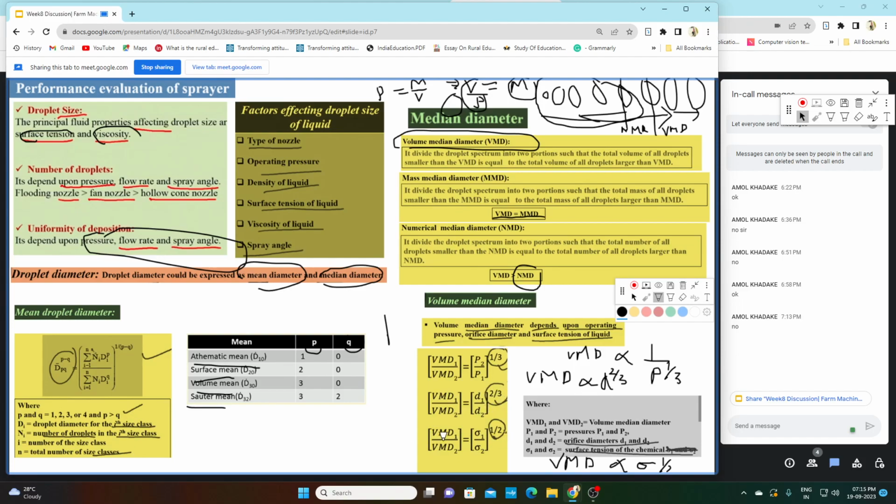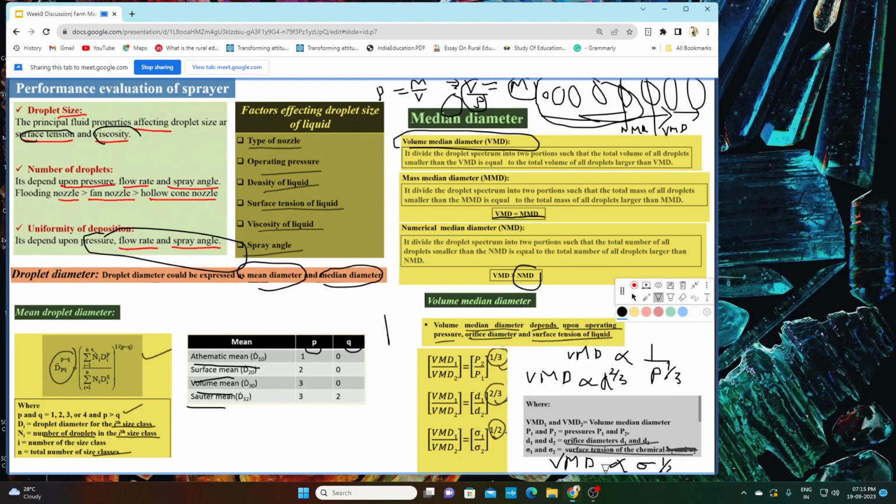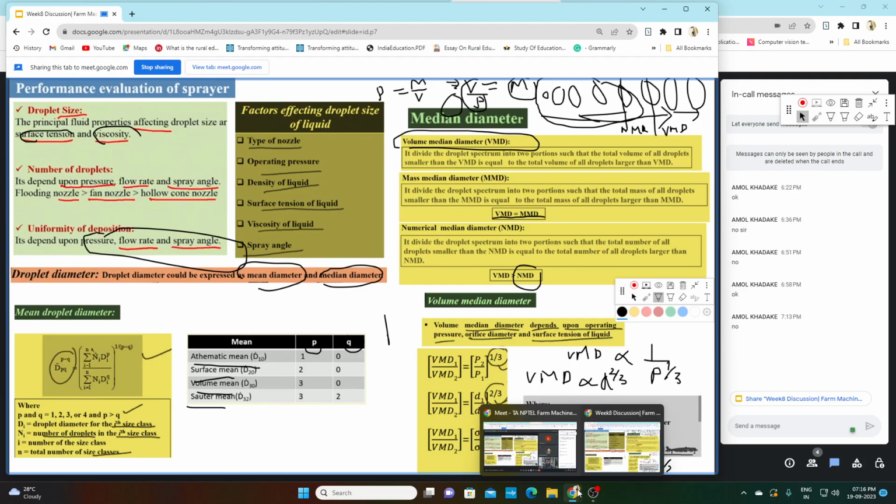Similarly, VMD1 by VMD2 equals (sigma1 by sigma2) to the power half in case of surface tension. So this is the relation of your volume median diameter with pressure, orifice diameter and surface tension of the fluid. So is this clear? Is this clear to all of you? Okay, I think it is clear.